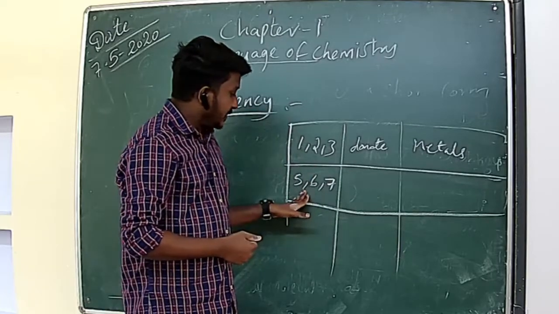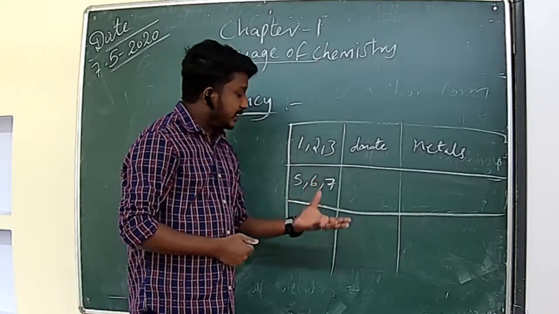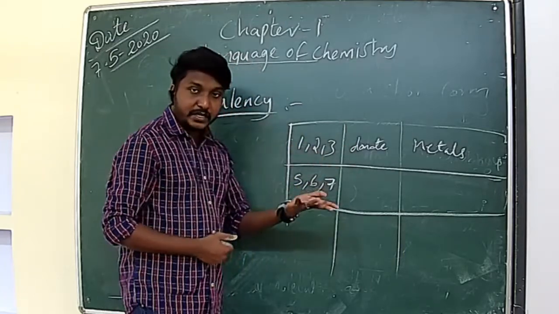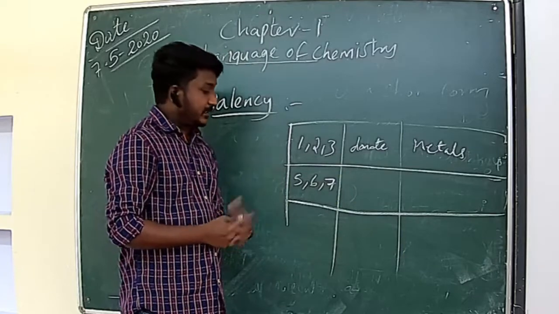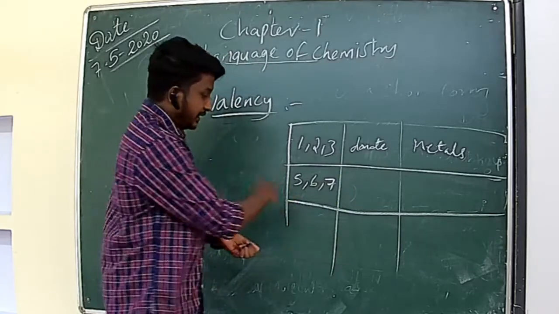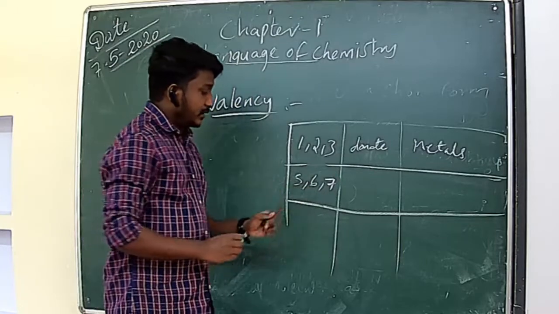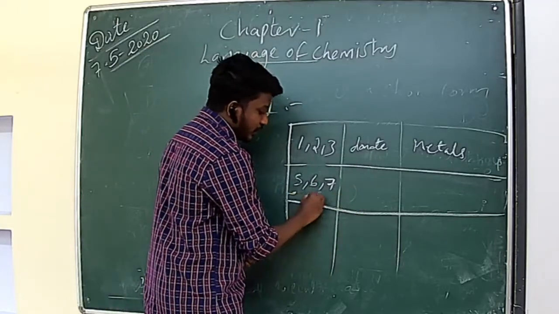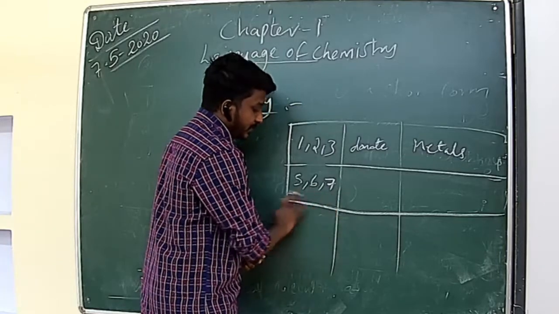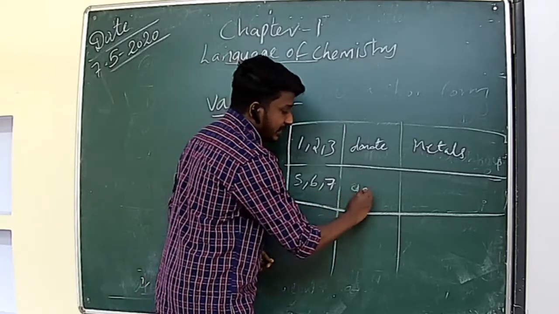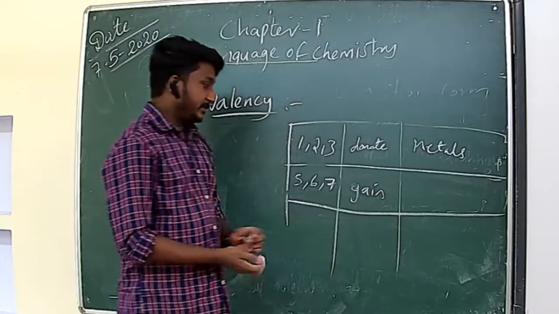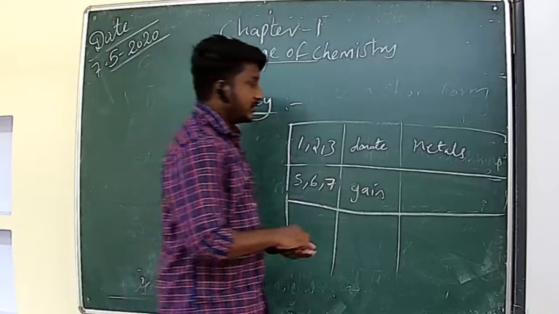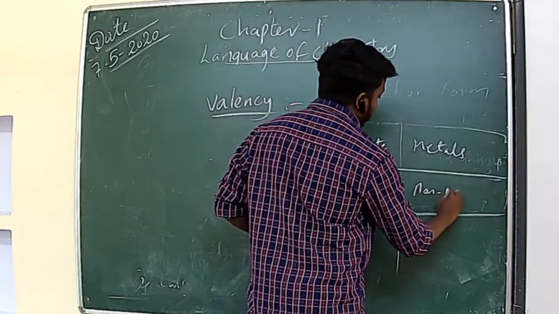Okay. So in this case, 5, 6, 7. Which is better, to donate 5 electrons or accept 3 electrons? It is better to accept 3 electrons. So these atoms will accept 3 more, or in another case 2, or in another case 1 electron. They will gain the electrons. If the elements gain electrons, we consider them as non-metals. So they are non-metals.